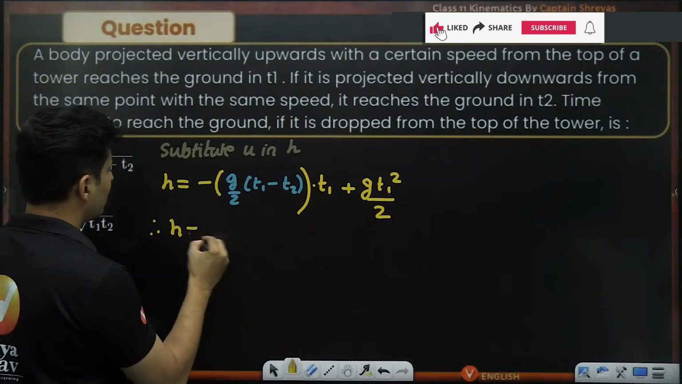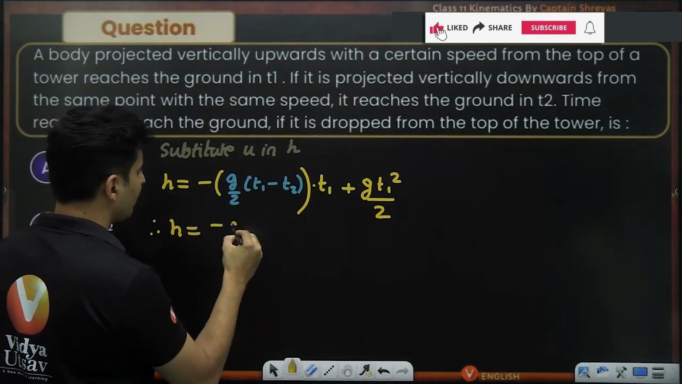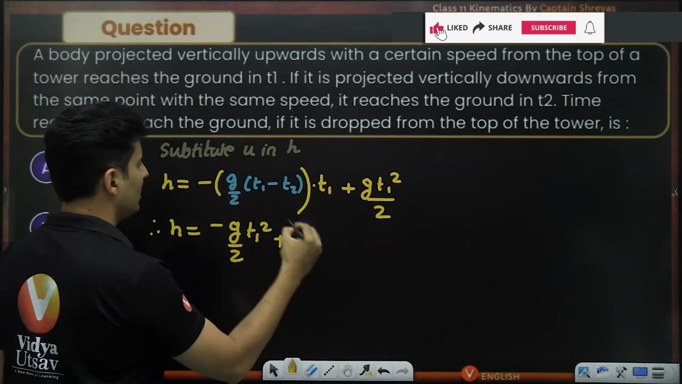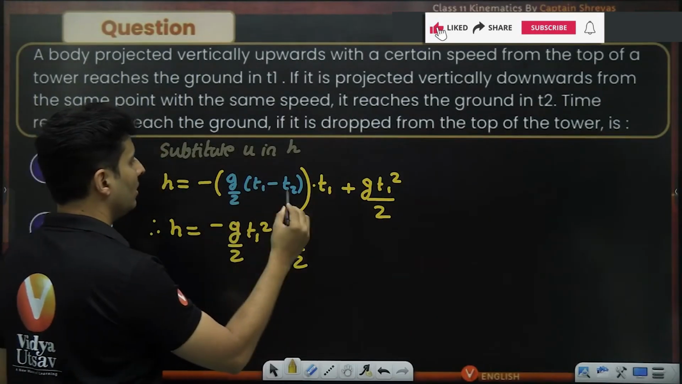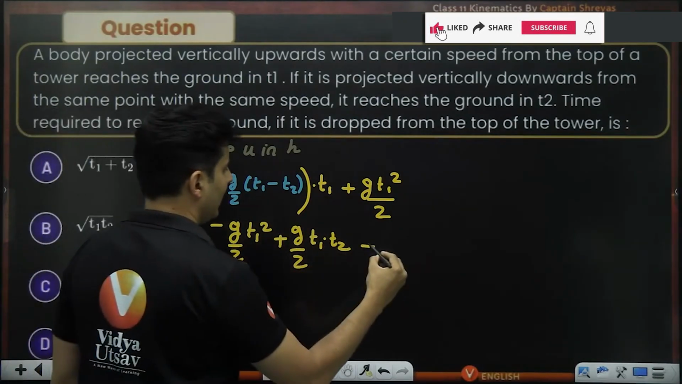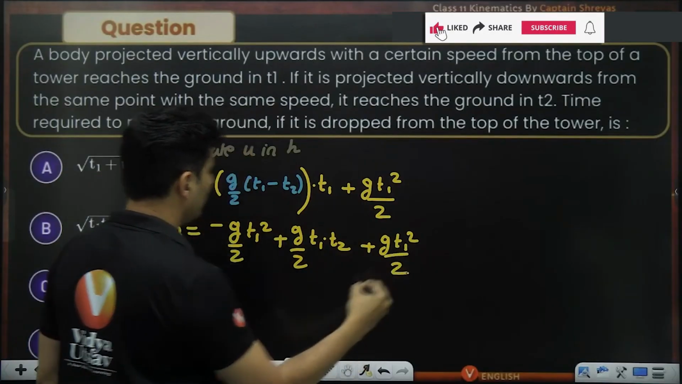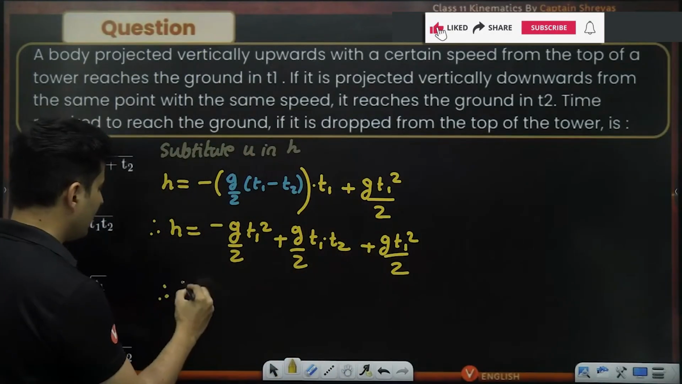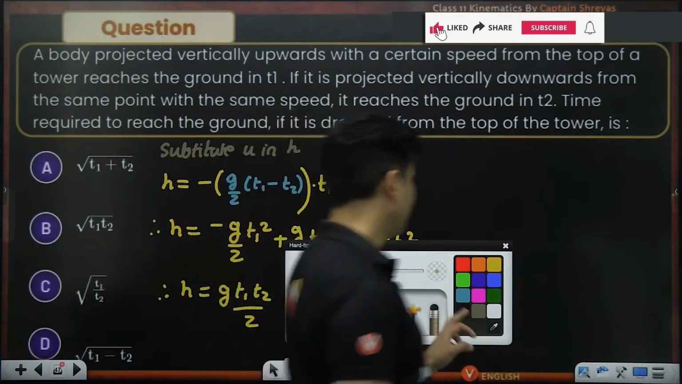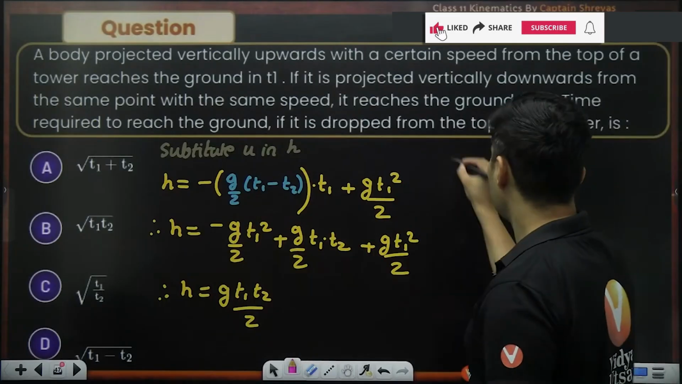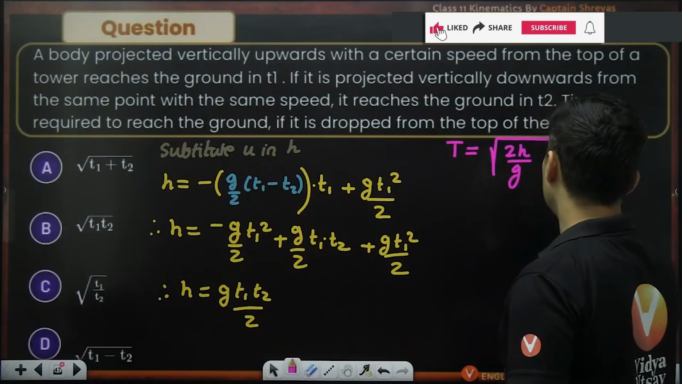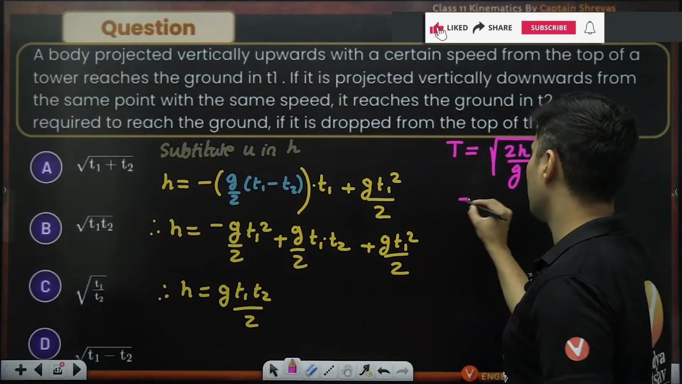Therefore, h will be equal to minus g by 2 t1 into t1, which is t1 square, minus minus is plus, so g by 2 t2 into t1. Plus g t1 square by 2. Oh, these both are getting cancelled. Therefore, the height is g times t1 t2 by 2. Oh, perfect. I think now I can get to the final answer. So the time to fall will be root of 2h by g when you just drop it. That's the formula.